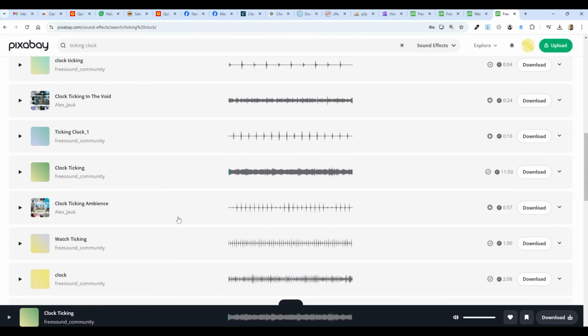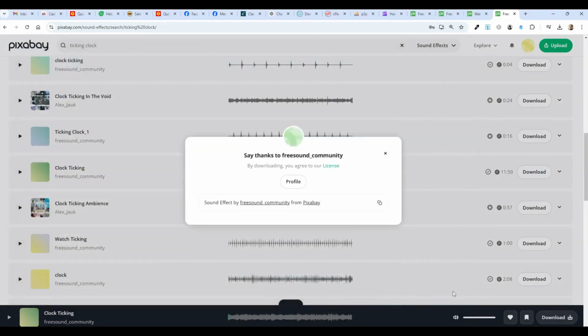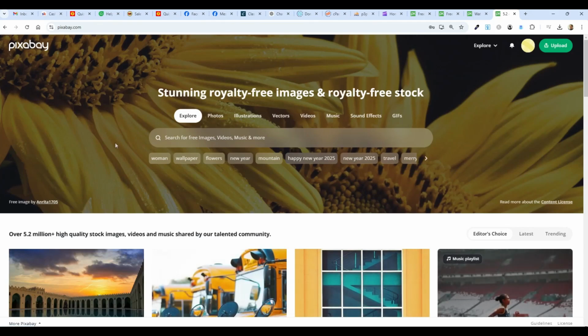So if I like that one I was just playing, I can download it. So I simply click download and download it to my computer. So you can do that with the audio. And also, well, you can get the three audios that I basically use: a whoosh sound, the ticking sound and the sound of a bell. I've already downloaded those off Pixabay, so I'm going to show uploading them into Canva in the next video or two, but I'm just saying you can come here.